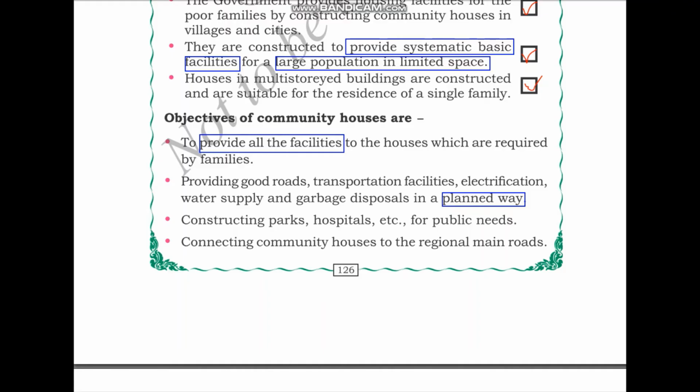Constructing parks, hospitals, etc. for public needs. So in any community, there is a need for parks or hospitals to take care of the health and well-being of the community. So community housing projects also construct parks and hospitals. Connecting community houses to the regional main roads. So in order to ensure good transportation, the community houses need to be connected to the regional main roads.